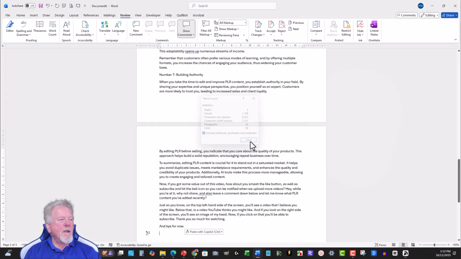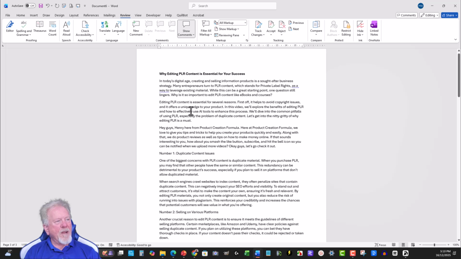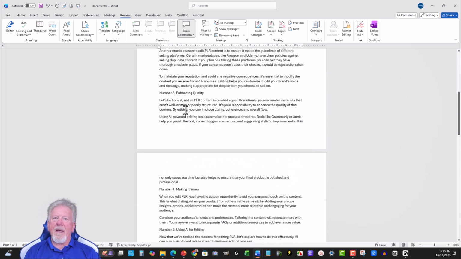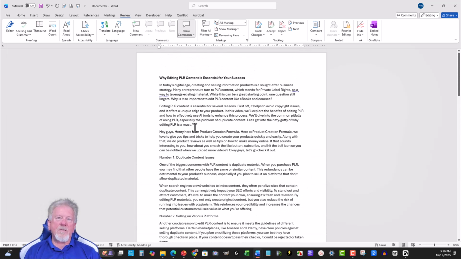Now, one thing I will strongly suggest you do is either read through it or put it into something which will actually read it back out to you, or you can even just go over here and have it read aloud to you. And this way you can get a better idea as to what it's going to sound like when a voiceover or you read it out aloud.